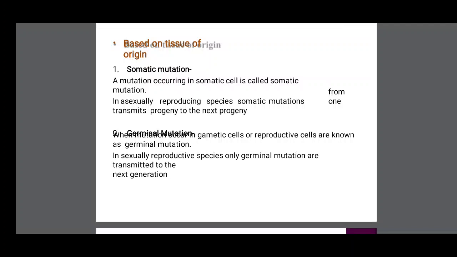In sexually reproducing species, somatic mutations are not transmitted to the next progeny. Germinal mutation: when the mutation occurs in gametic cells or reproductive cells. In sexually reproducing species, only germinal mutations are transmitted to the next generation.